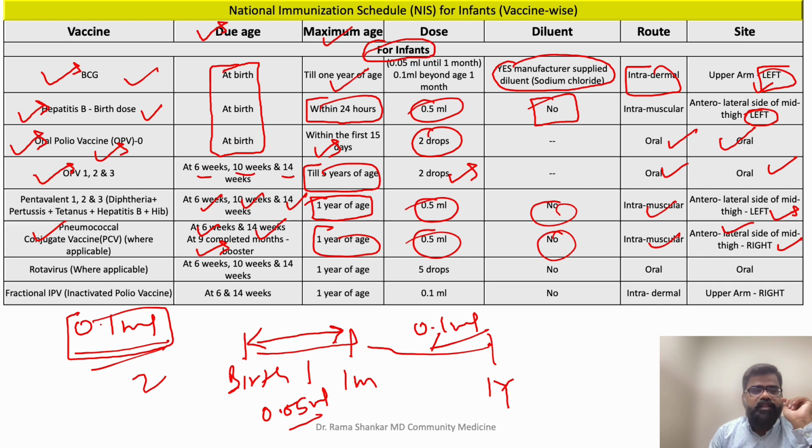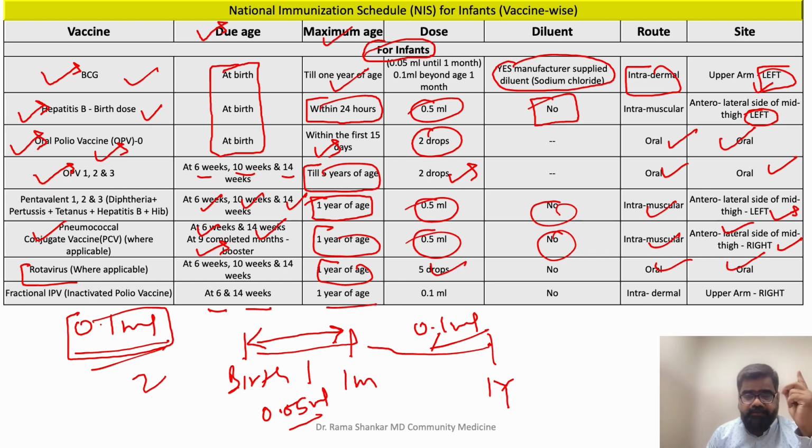Okay. Then comes rotavirus. You're giving it at 6 weeks, 10 weeks, 14 weeks. Maximum age is 1 year, 5 drops. It's a liquid, oral you can give. Fractional IPV, which is inactivated polio vaccine, fractional IPV, you are giving at 6 weeks and 14 weeks, maximum is 1 year.